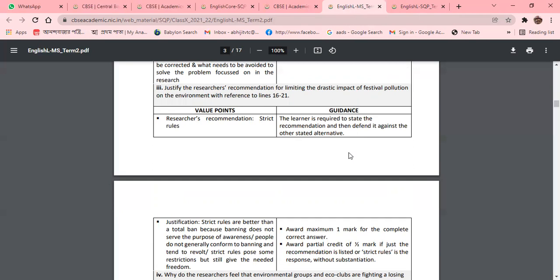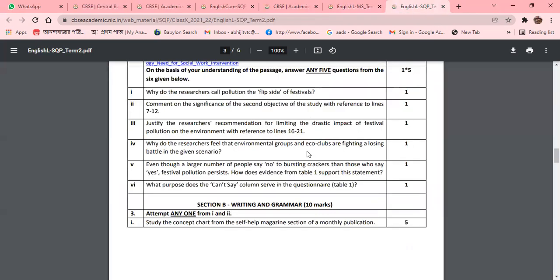In the answer, they don't want you to just write down a few lines from the unseen passage. It is not like that. You should write in your own words, because they want a justification with your comment, nothing else. Justification with your comment.